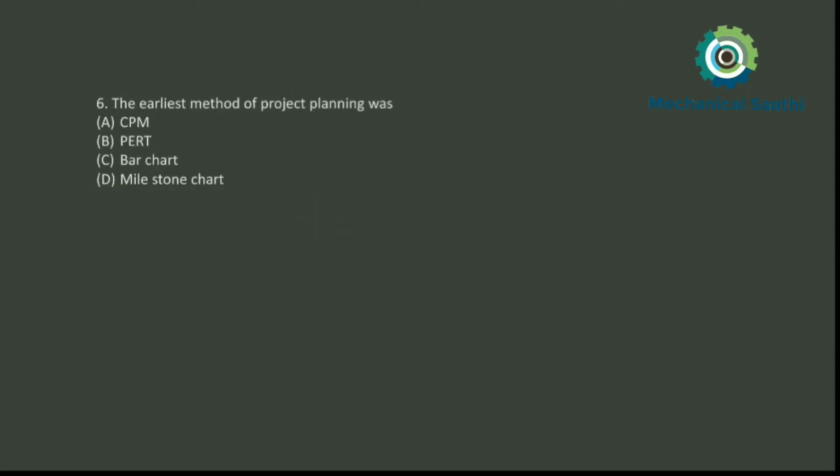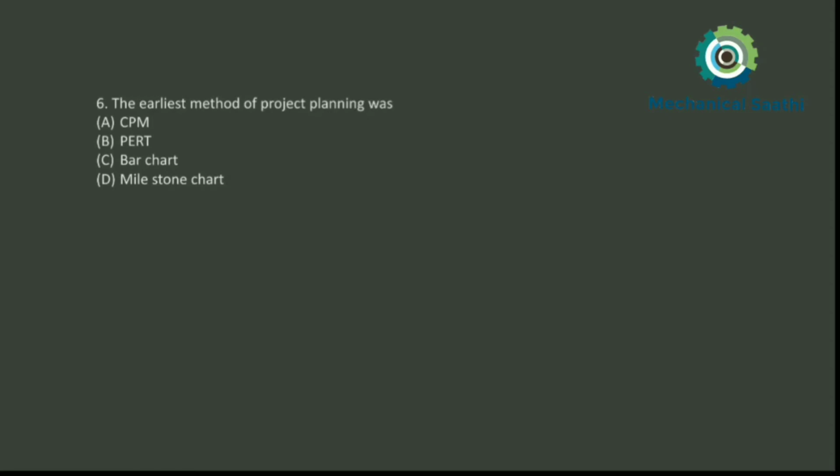Okay, next question number 6. The earliest method of project planning was it CPM, PERT, bar chart, or milestone chart? If we see, the bar chart is the simplest one and it was the earliest method. So option C will be the correct answer again for this question. CPM and PERT are the most advanced project planning techniques.